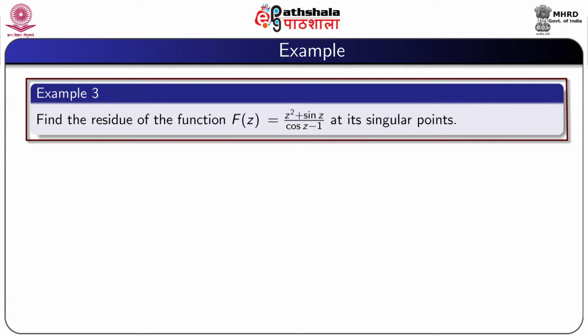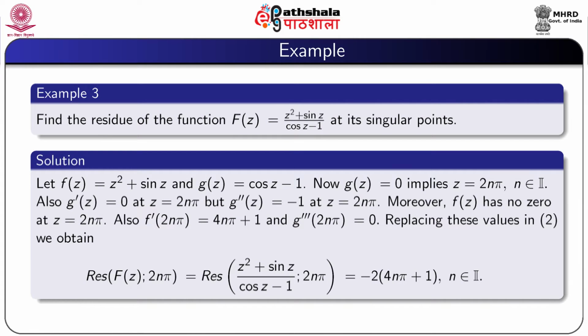Another example: find the residue of the function f(z) equal to (z square plus sin z) by (cos z minus 1) at its singular points. So, we assume that f(z) equal to z square plus sin z and g(z) equal to cos z minus 1. If g(z) equal to 0, then we obtain z equal to 2n pi, where n is any integer.